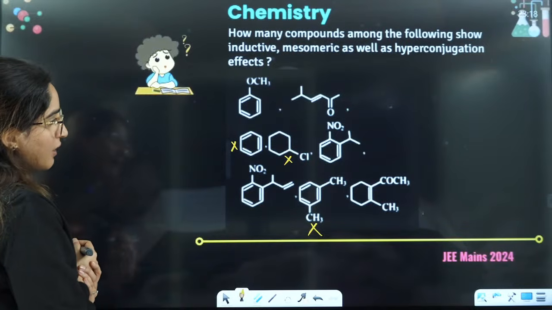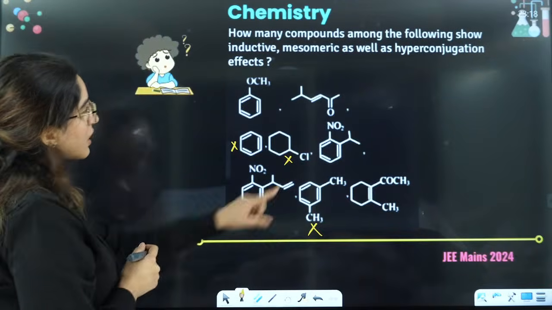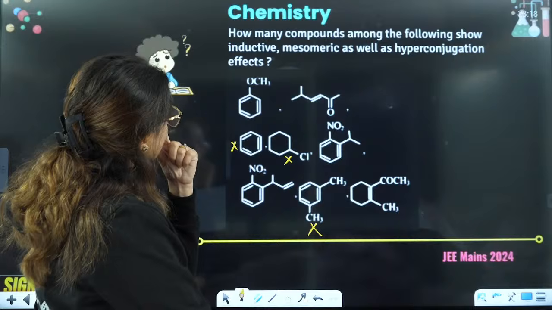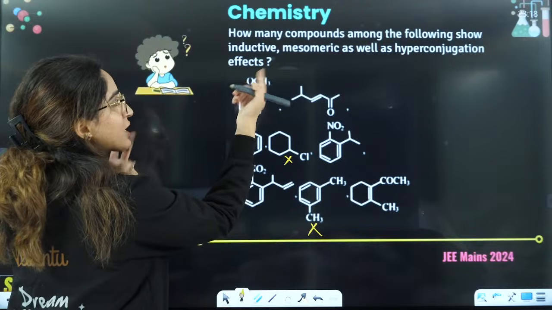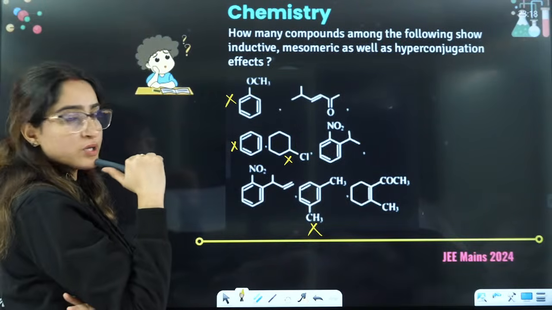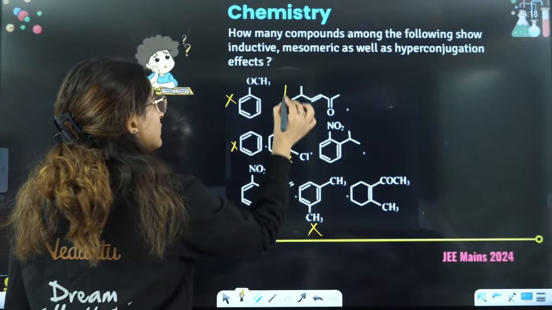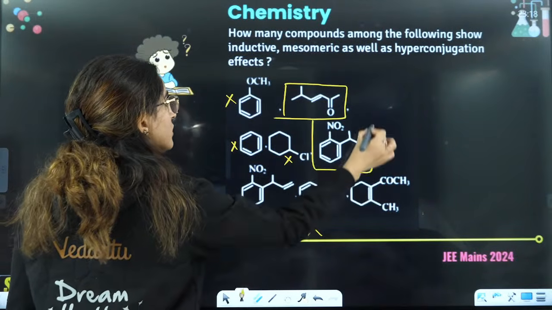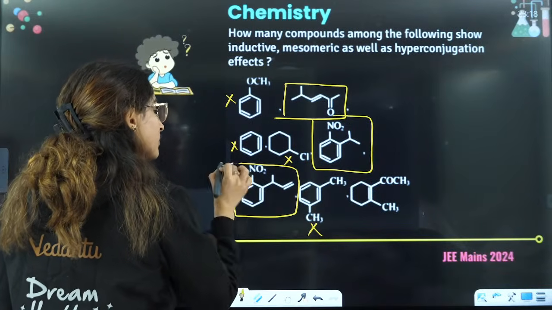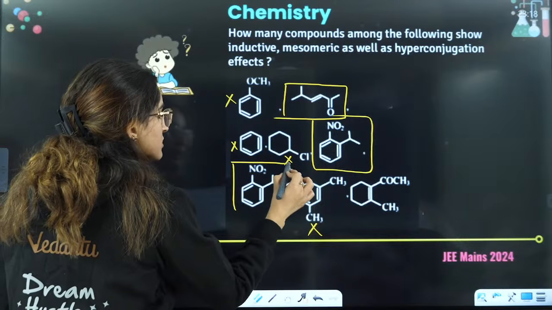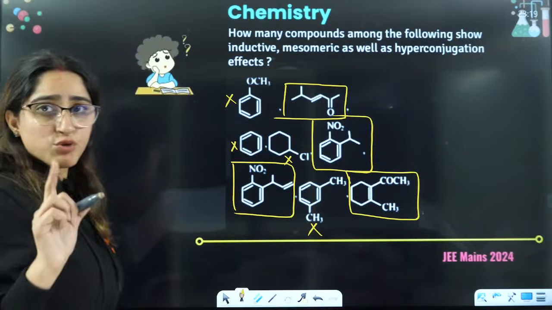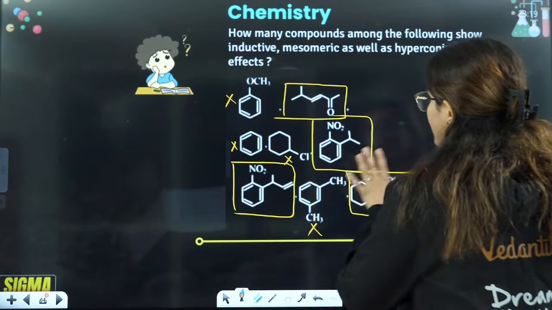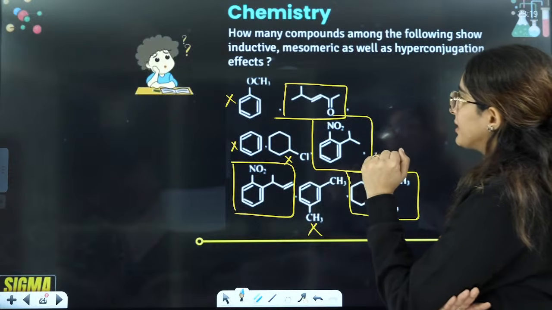Then you can have this carbon is having... this is not showing you any kind of hyperconjugation. The double bond is not connected to any carbon, so this is not showing you hyperconjugation here, right? So this one, here mesomeric means they are talking about resonance only, right? So this one and this one, okay? So you don't have to see it in a ring, you just have to see whether it is getting affected by some outer thing here, right?